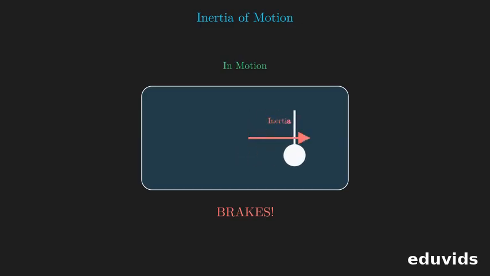Your body, due to inertia of motion, tries to continue moving forward at the previous speed. This is why you are thrown forward toward the seat in front of you when the bus stops quickly.